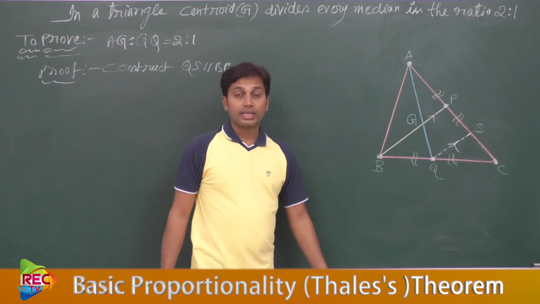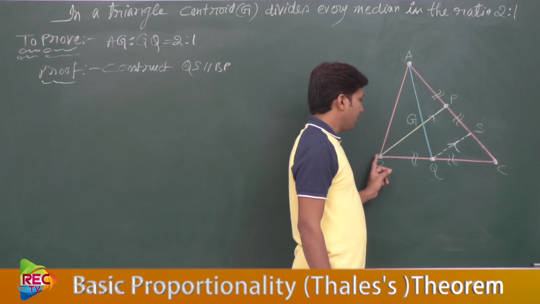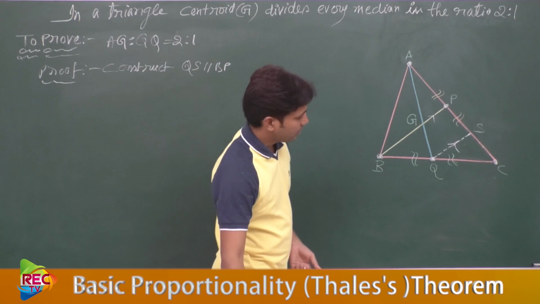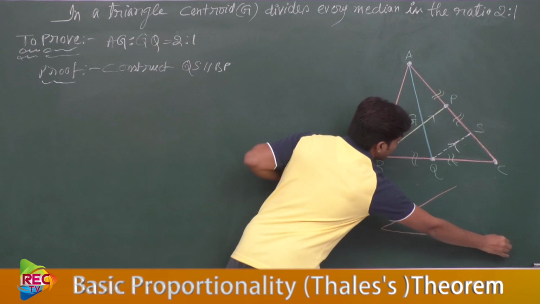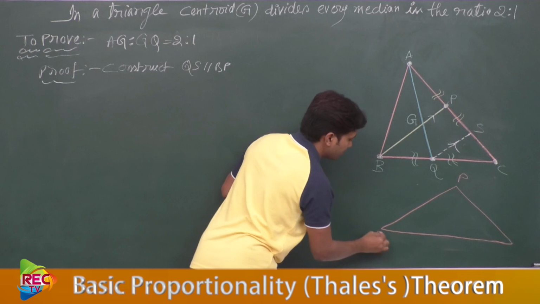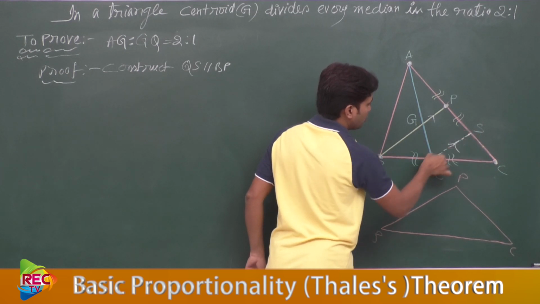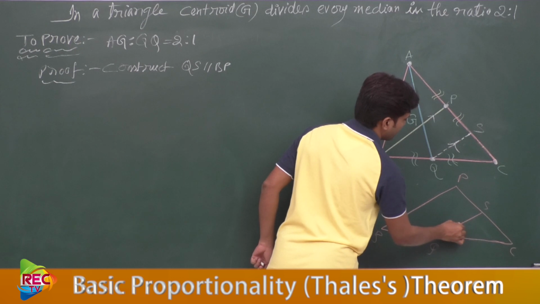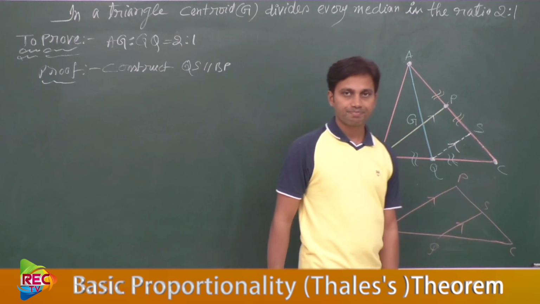Now what do we have to do? Consider one triangle in that. Which triangle is that? Consider triangle BCP or PBC. Let me draw that separately. Let this be P, this vertex B and this vertex C. As we know, QS is constructed parallel to this BP.